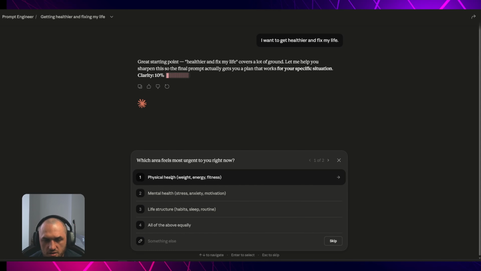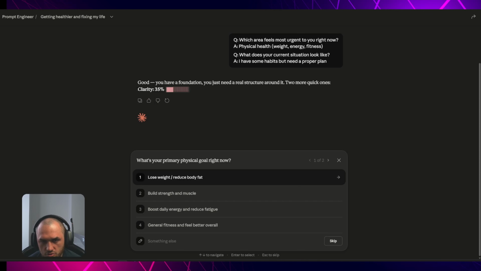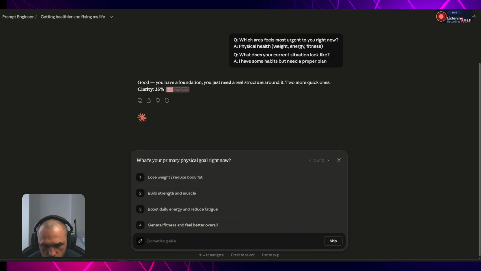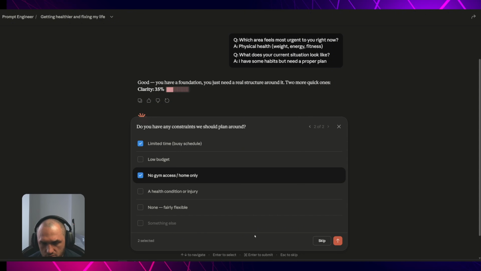Let's say physical health. We're going to say, I have some habits, but not a proper plan. I'm just going to choose some random things. And you can see we have started with just one sentence. And you can see the clarity is going up. What's your primary physical goal? Reduce body fat. I'm going to say, I want to see my six-pack once in my life. Have any constraints? Limited time. Home only. And that's it.